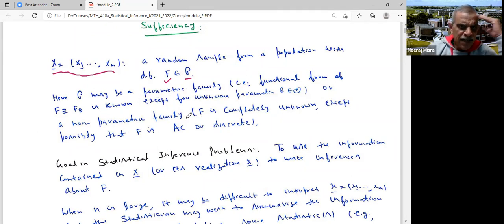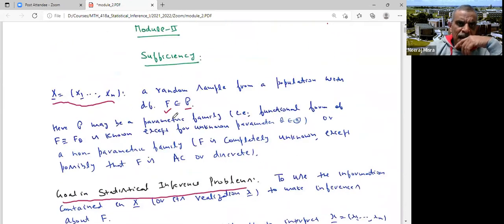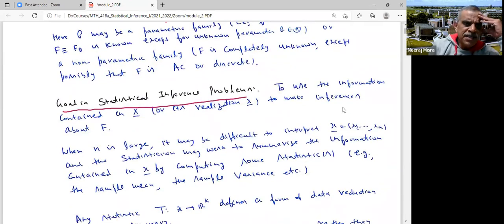Or I may have even a non-parametric family where F may be completely unknown. I may not know even the functional form of F. What may be known at the best is that F is continuous or discrete, and so on. So let's look at what is the goal in statistical inference problems that we discussed in the last lecture. Here I have to use the information contained in my sample X to make inferences about the unknown distribution function.